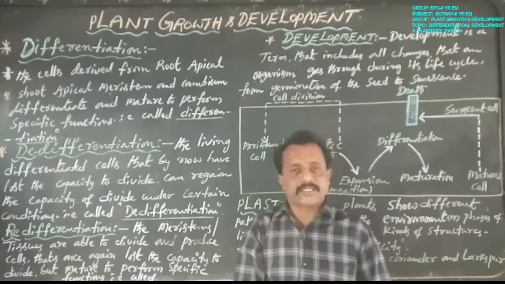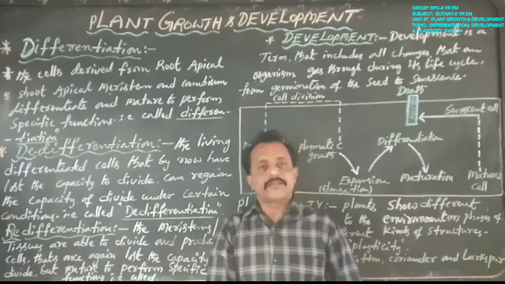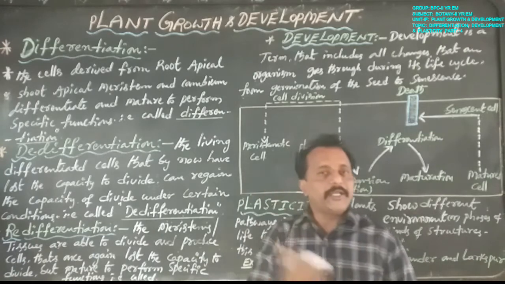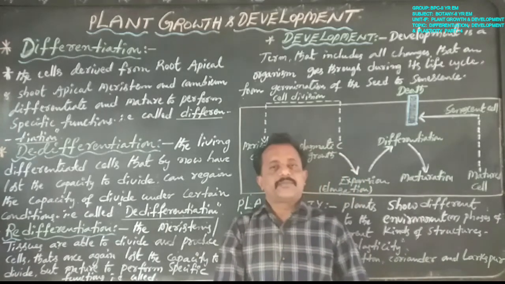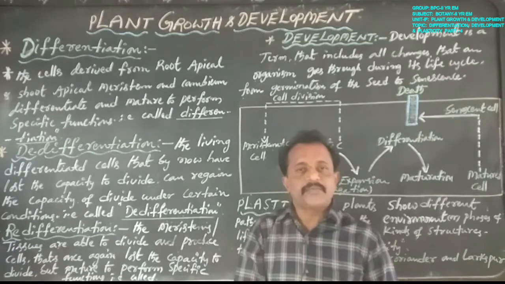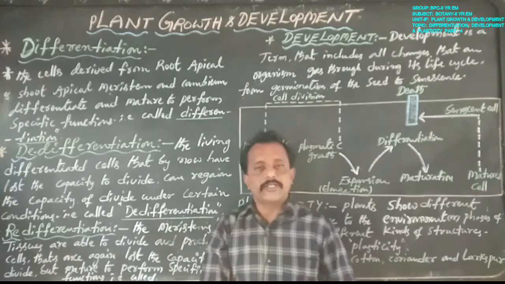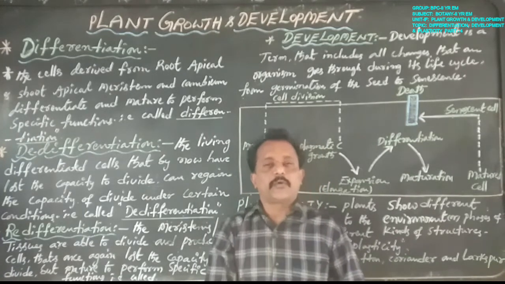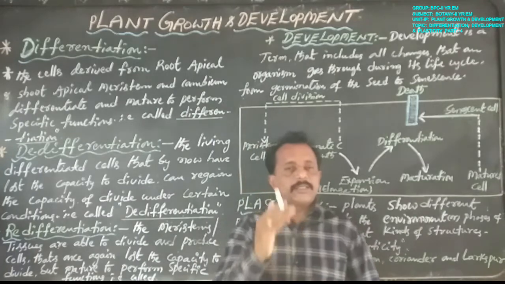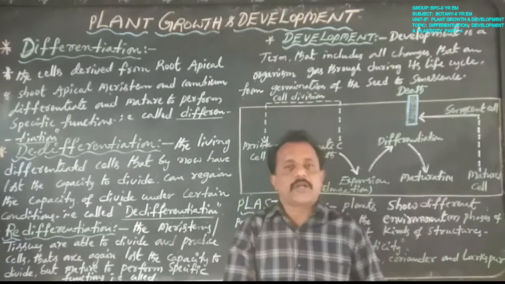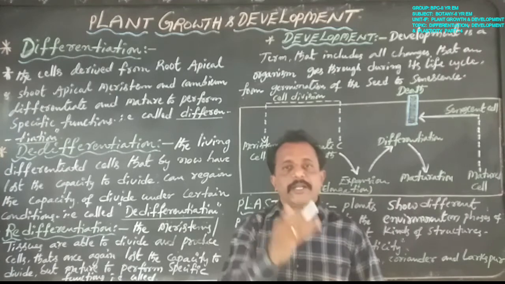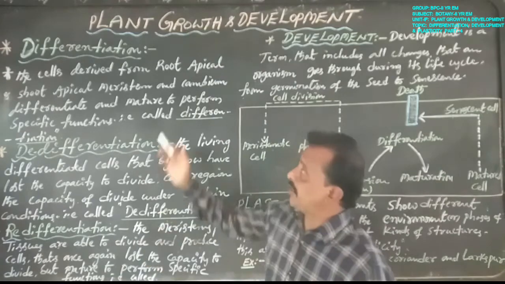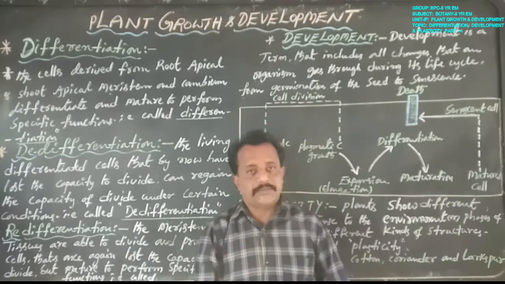Tracheids and vessels are the tracheary elements. They lose their protoplasm, but they are very strong, with elastic, lignocellulosic secondary cell walls. That is the importance of differentiation.